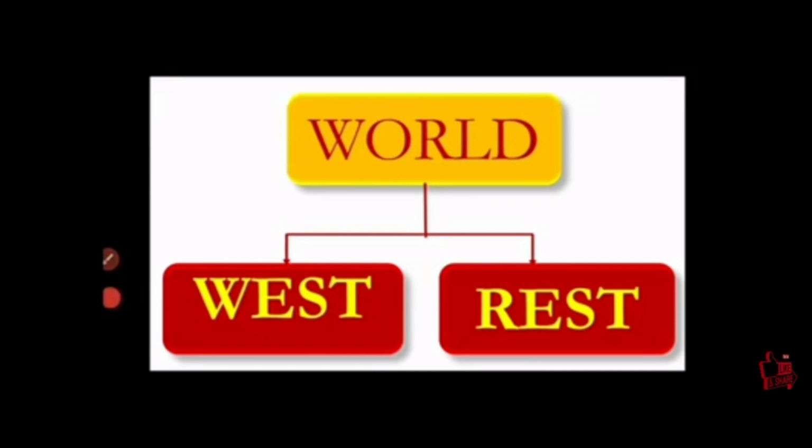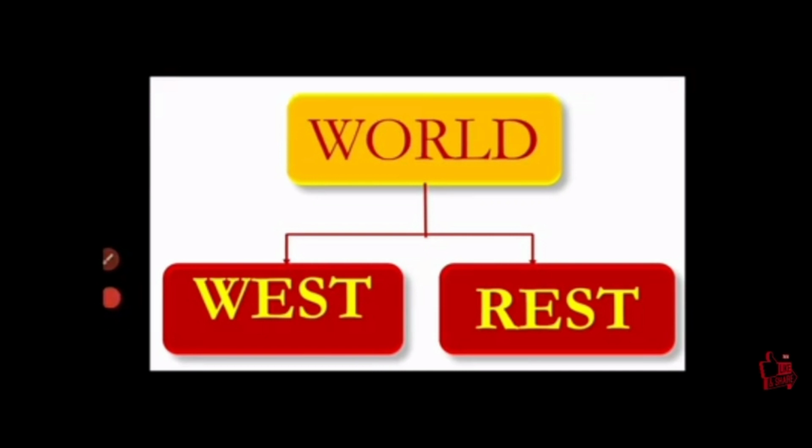Here, the world was divided into the West and the Rest. West means developed countries, and Rest means developing countries. Most of the developed countries are Britain, France, USA, and Russia. These countries developed with the help of the Industrial Revolution.